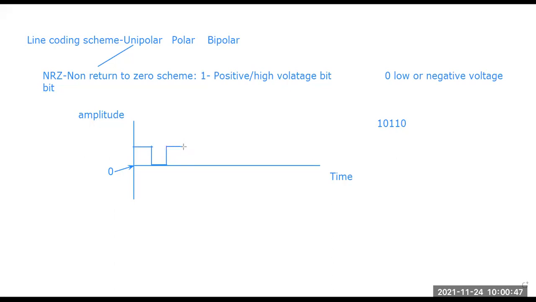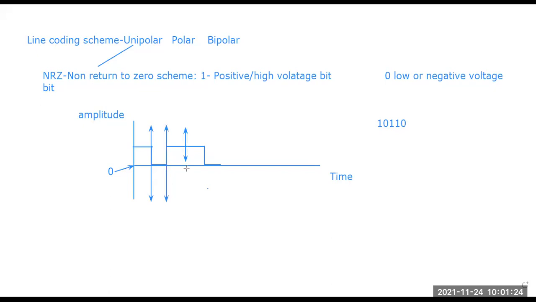Then again we get a shifting of 1, so it goes for the 1, and after a certain period of time it gets a 0, and then the flow continues. The signal will move on as a wave like this. Each of these parts is a particular symbol. This is defining one part, and this is defining one part.